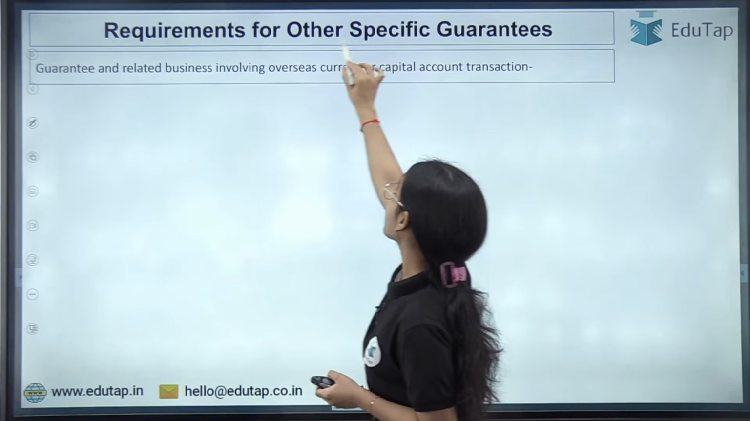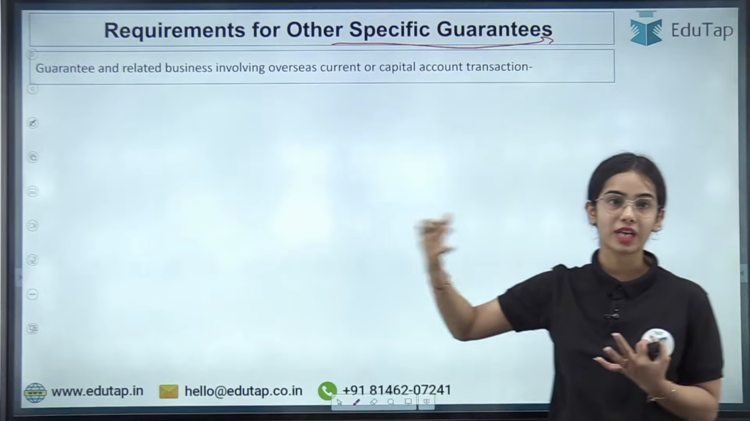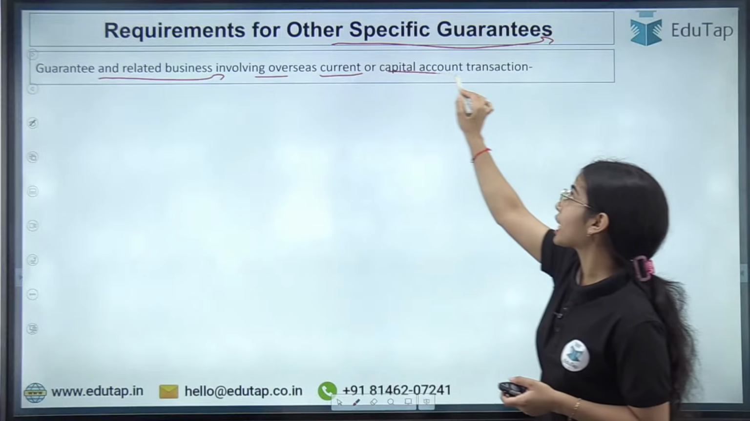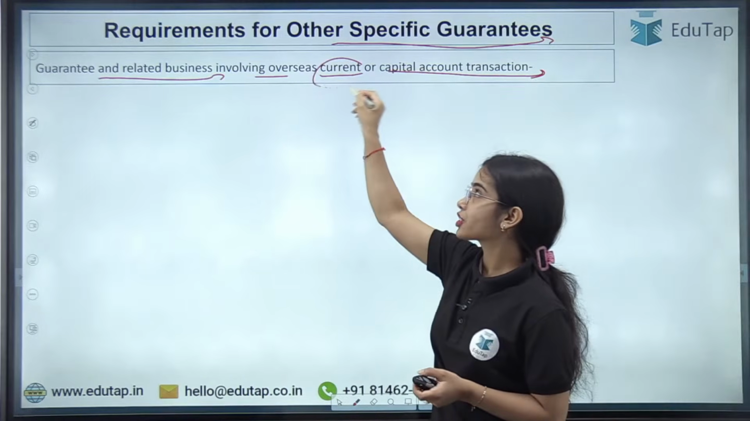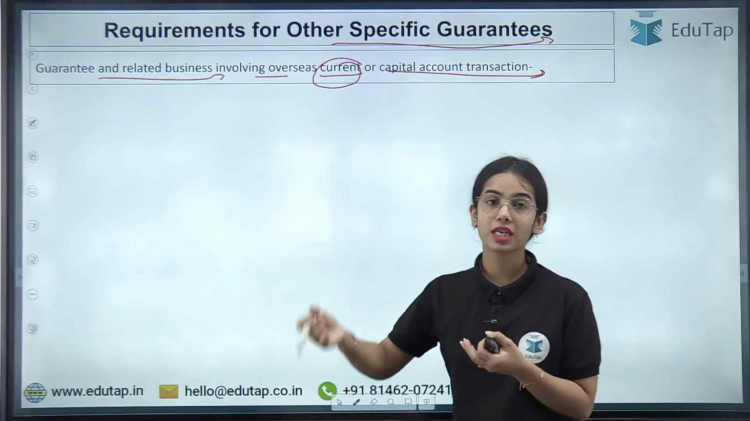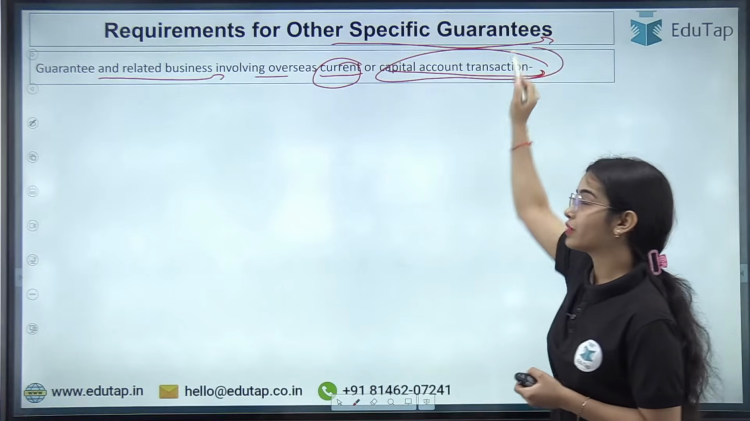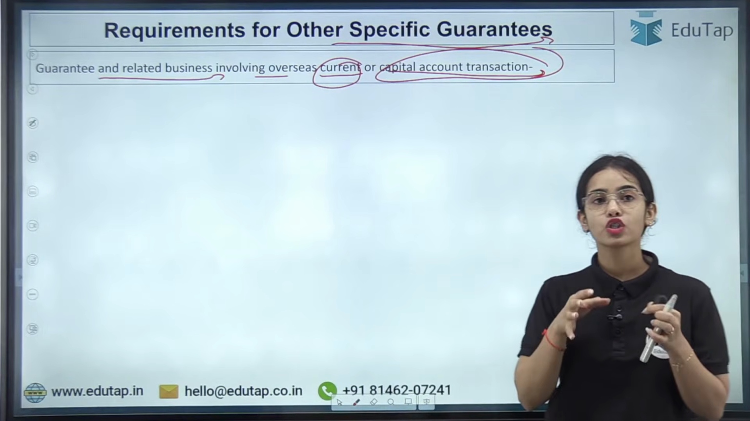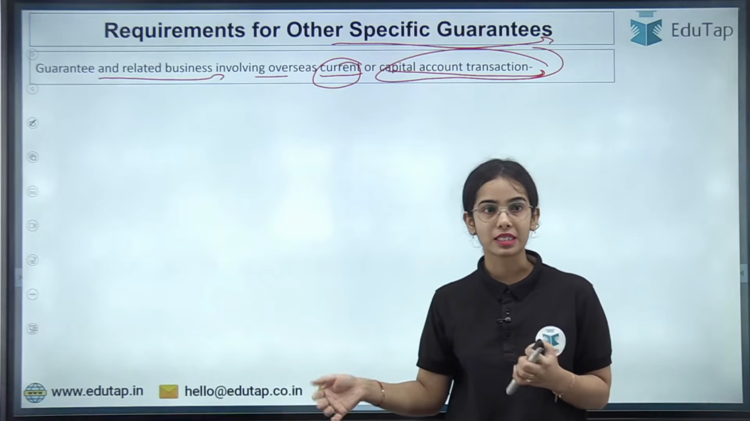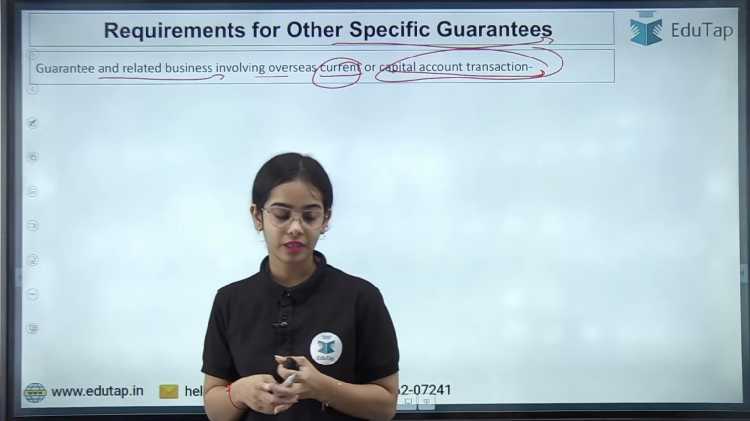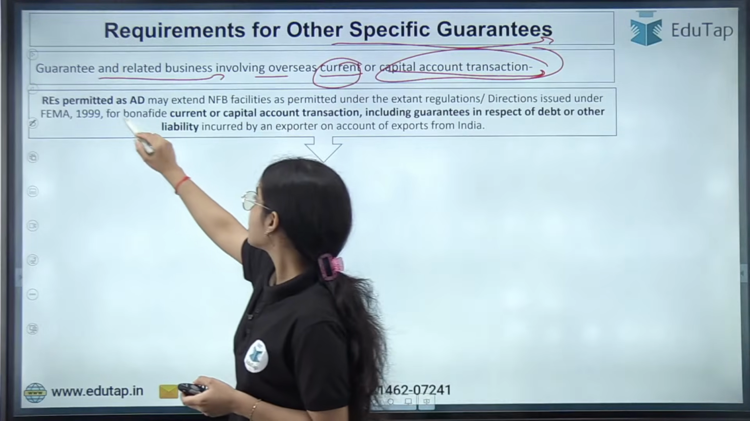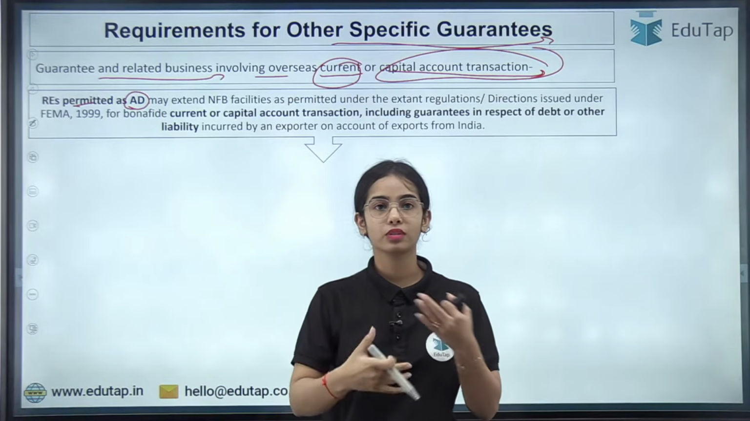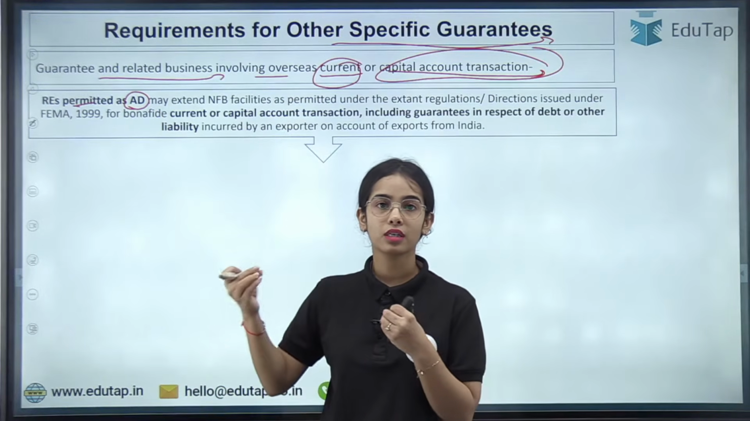Next is the requirements for other specific guarantees. So there are other kinds of guarantees, like the guarantee and related business involving overseas current or capital account transactions. Current account transactions means the trade in goods, the trade in services. Capital account transactions usually involve the investment that we are doing outside, or the foreigners are doing investment in our country. So for current account transactions and capital account transactions, we have to understand the guarantee and the related business. Basically, the regulated entities that are permitted as authorized dealers, permitted to undertake transactions in foreign exchange.